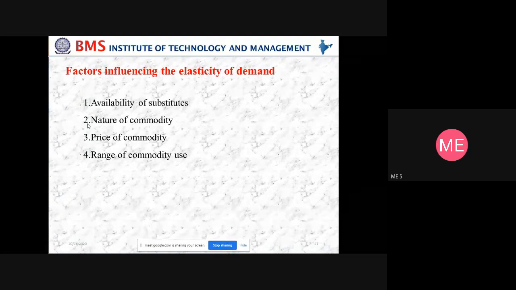So we have different uses. It has an elastic demand for a decrease in the price, in the sense that the change in the quantity demanded will be high. So these are the factors which influence the elasticity of demand.